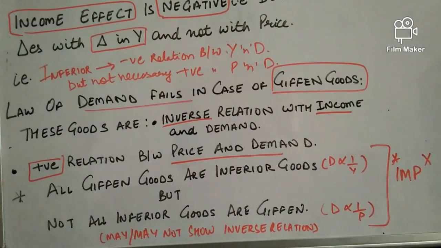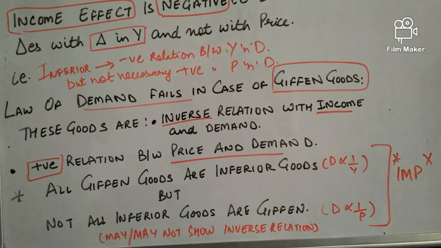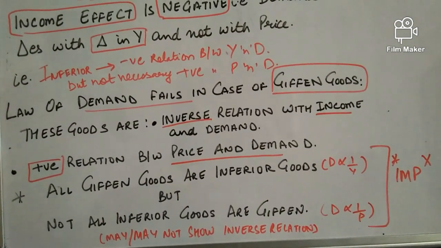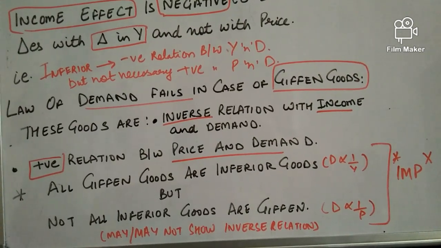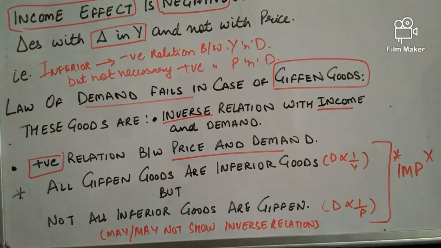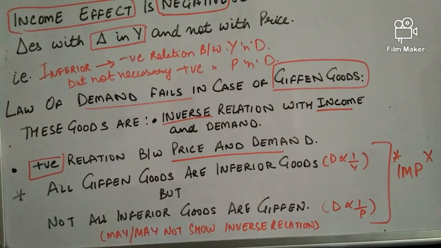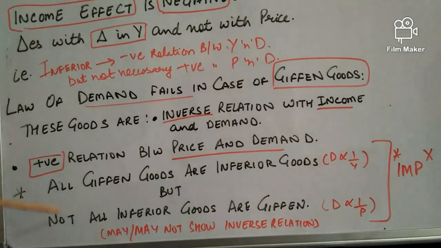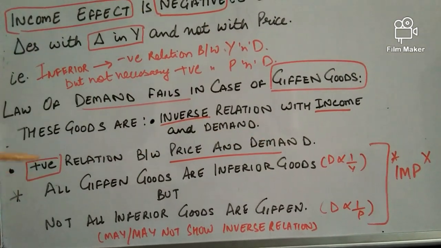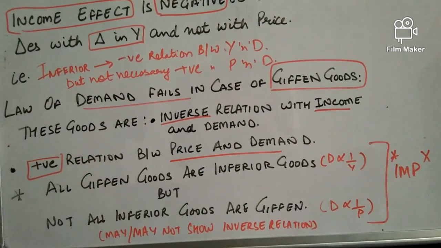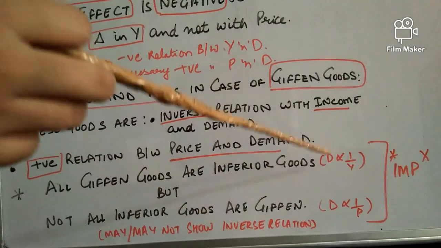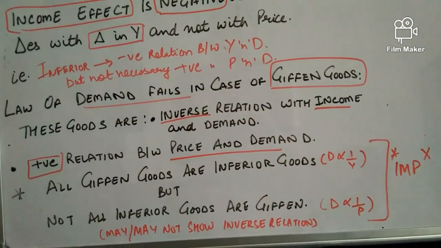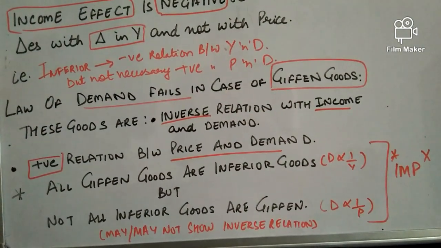Okay, and this is a very important thing you need to memorize and go through this statement again and again. Fix it in your head because this is a very important statement and always comes in the exam. It says all Giffen goods are inferior goods. Okay, all Giffen goods can be inferior goods. Why? Because demand is inversely proportional to the income of the consumer.